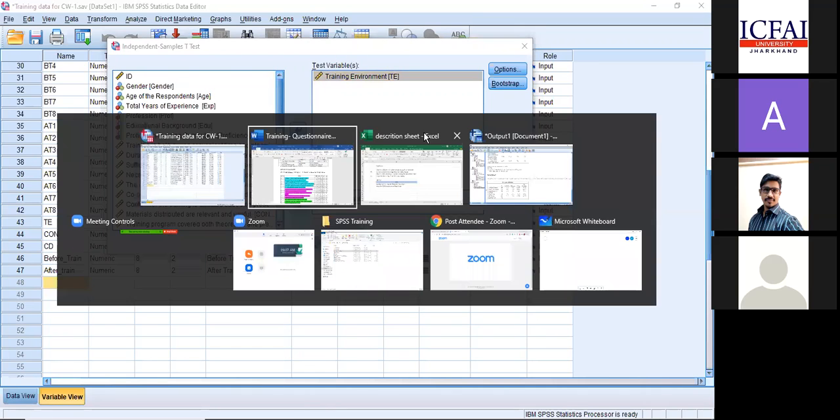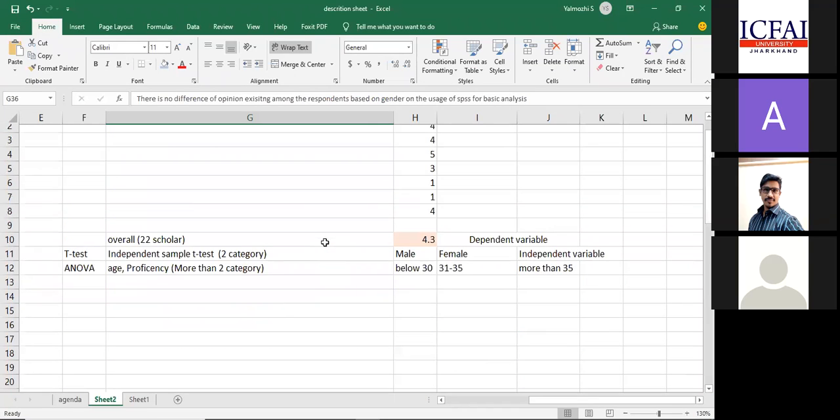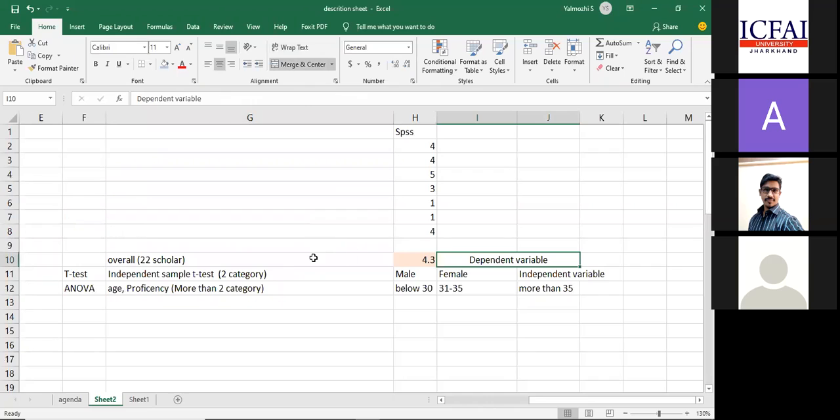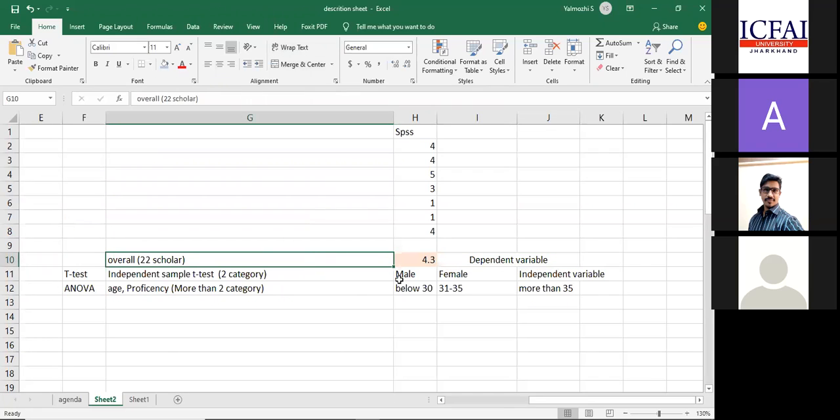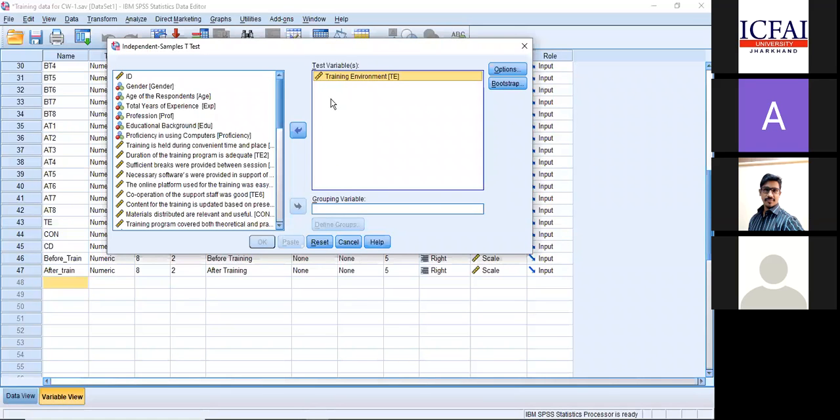If you recollect, in the Excel sheet we mentioned that the dependent variable will be the scale variable and the independent variable will be the categorical variable. So this dependent variable, training environment, for which the overall score has been calculated, I have taken, and gender I'll take, because it has two categories. I click on gender and take it to grouping variable.